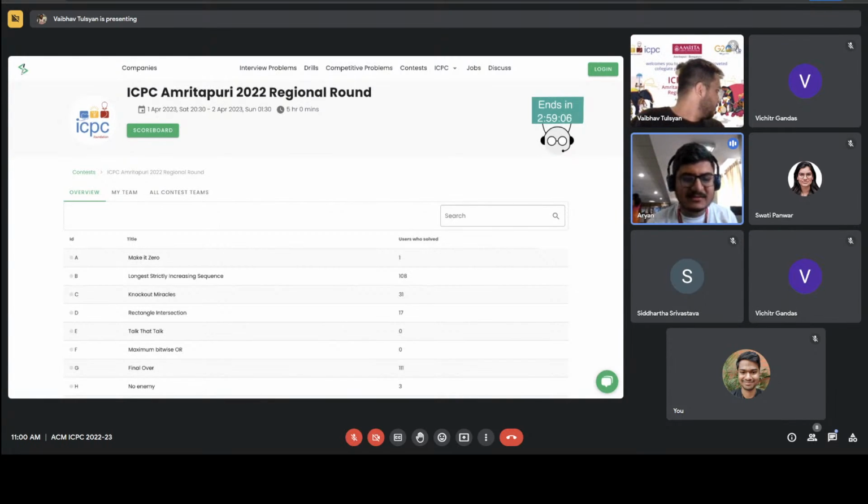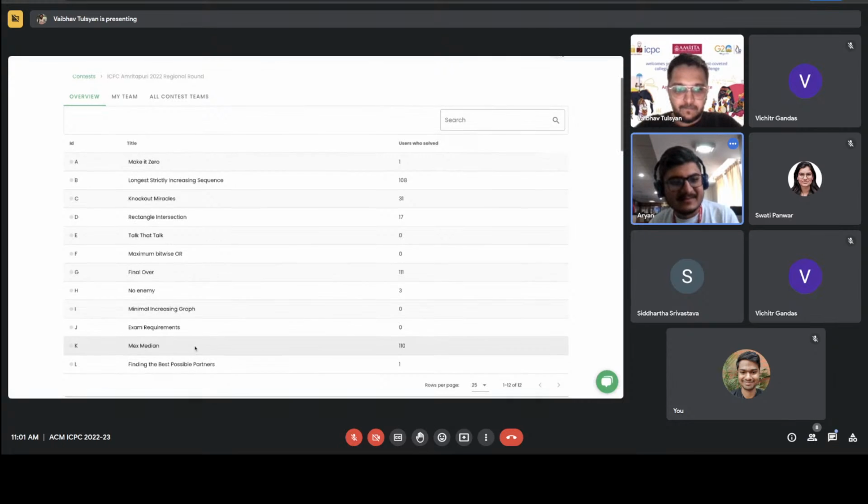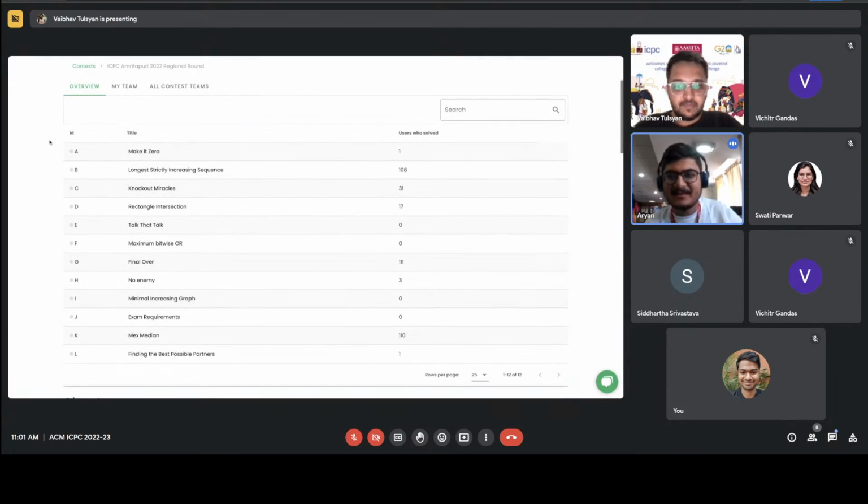I just looked at the submissions of three of a kind for knockout miracles, and they made the same mistake which I made initially in the problem. Instead of taking the minimum in the subtree, they were taking the max. So they were assuming that team N is the strongest and team one is the weakest. That was the exact same solution I had when I prepared the first set of test cases, and only after someone pointed it out, I corrected it.